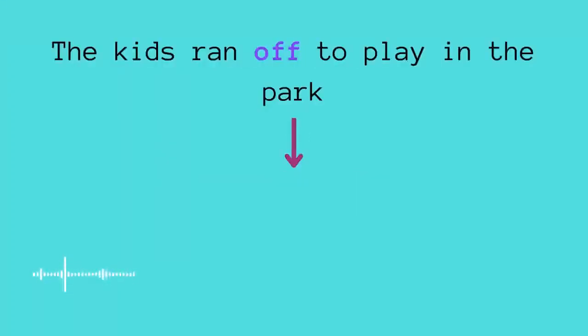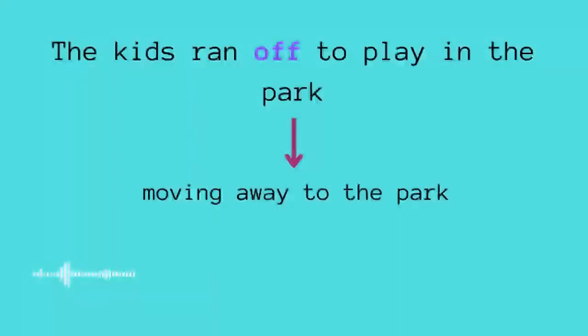The kids ran off to play in the park. The kids ran off. Ran off, that means they were maybe in a room or in the house, and they decided to move from the house to the park. So run here, you can use it to speak about movement, run off. When we say they were somewhere, but after that they ran to another place. Alright, so this is basically the idea of using run off in sentences. The kids ran off, and ran here is the past tense of run. Alright, so yeah.